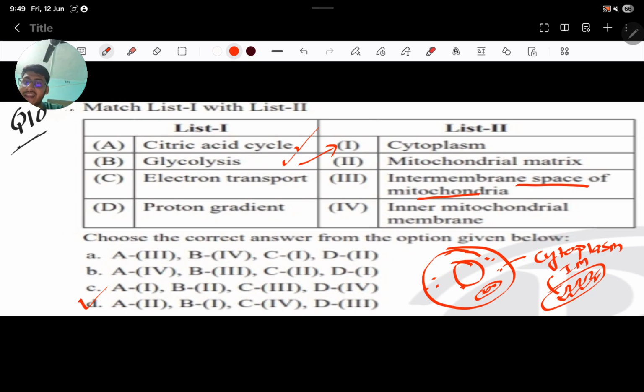And the electron transport occurs in the inner mitochondrial membrane. This is the inner mitochondrial membrane. Okay. Electron transport occurs in the inner mitochondrial membrane. And D is 3. Intermembrane space.